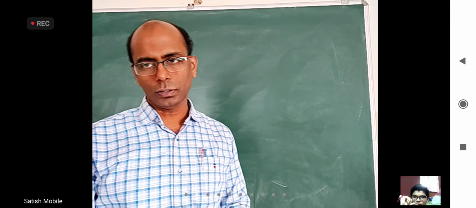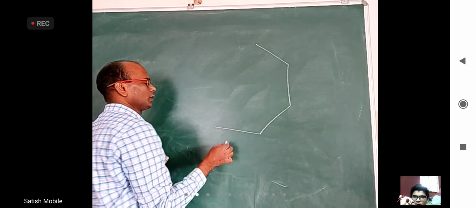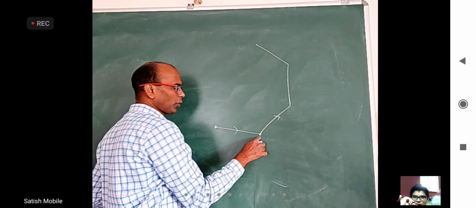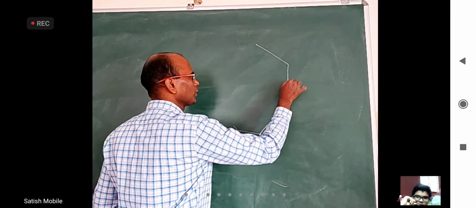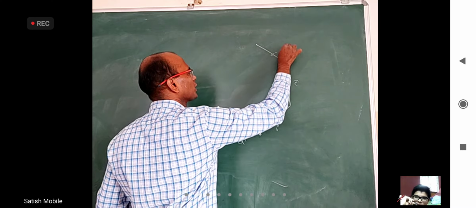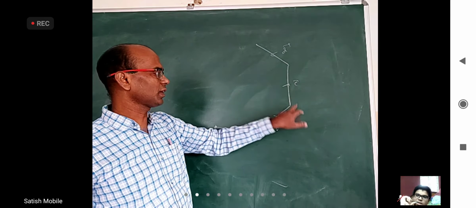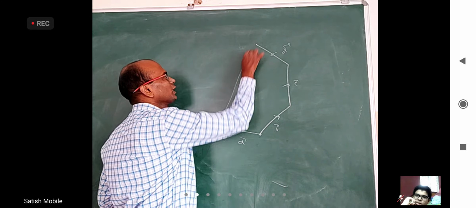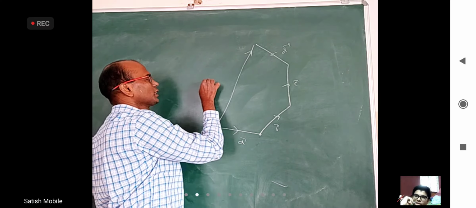Almost like the parallelogram law and triangle law, we have the polygon law. If you have a lot of vectors, each with a beginning point and an ending point, the second vector's beginning point is the ending point of the first vector. This is some a bar, this is some b bar, this is some c bar, this is some d bar. The b bar started where a bar ended, the c bar started where b bar ended, and the d bar started where c bar ended. If you want a vector from the beginning to the final ending, that is the sum of all these vectors.